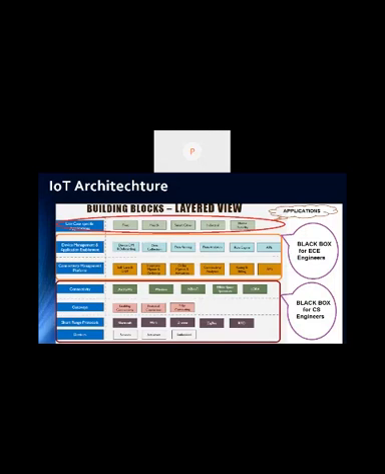So it is not that EC students, EC freshers or graduates, should not have knowledge about the CS part. That way it will not work. You should have minimum knowledge about how to utilize the other parts. If we talk about the lowest part, that is the devices: the sensor, actuator, and embedded. This is the basic part where the actual action will happen, or the sensor will be there.